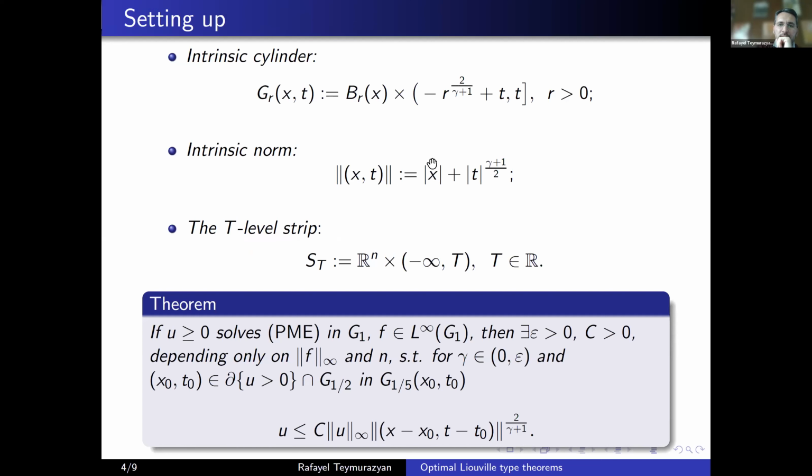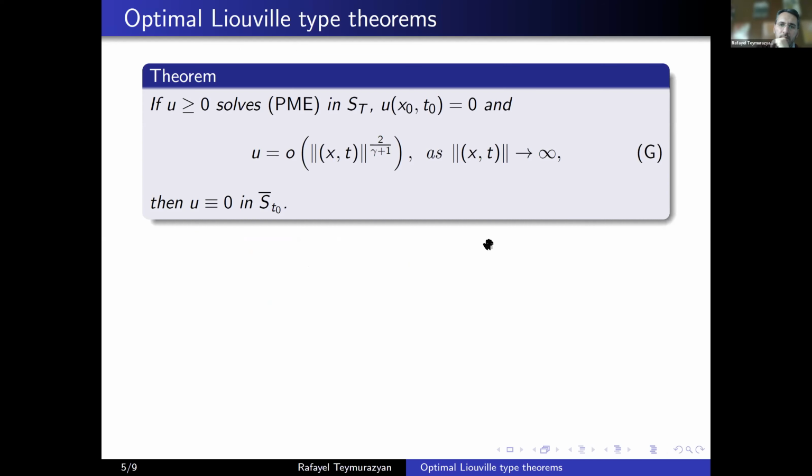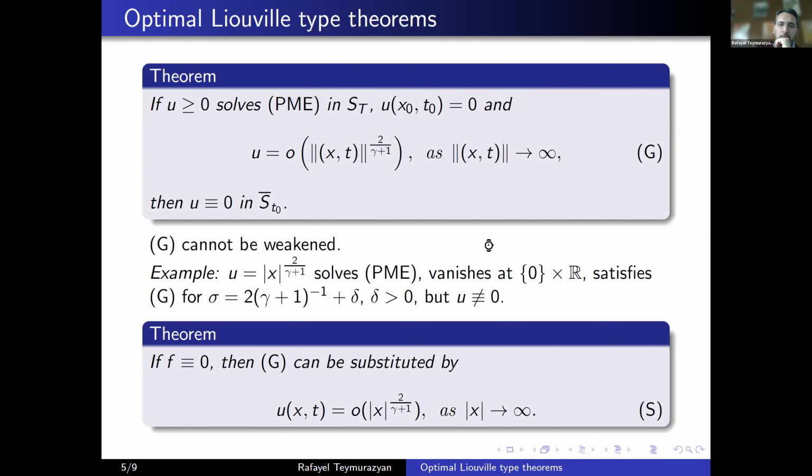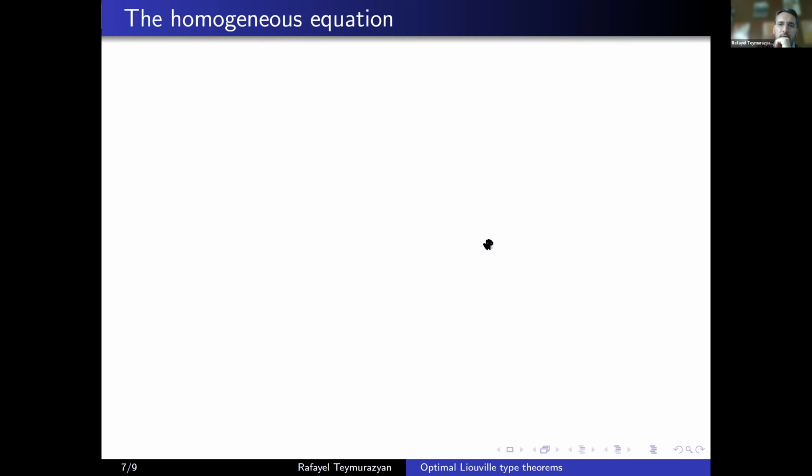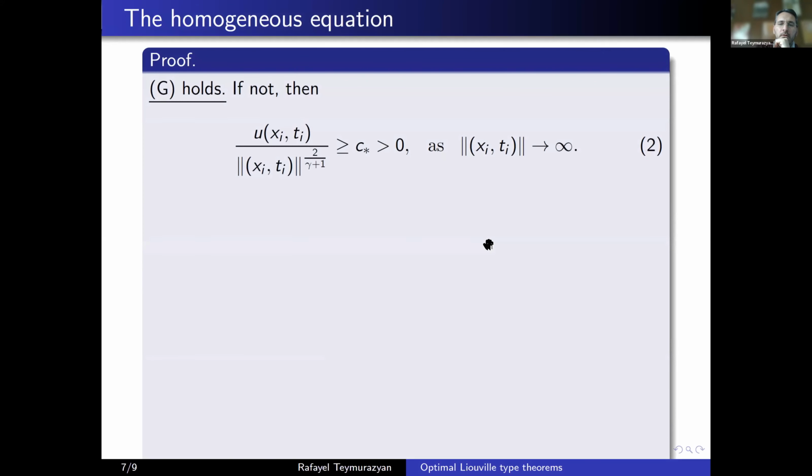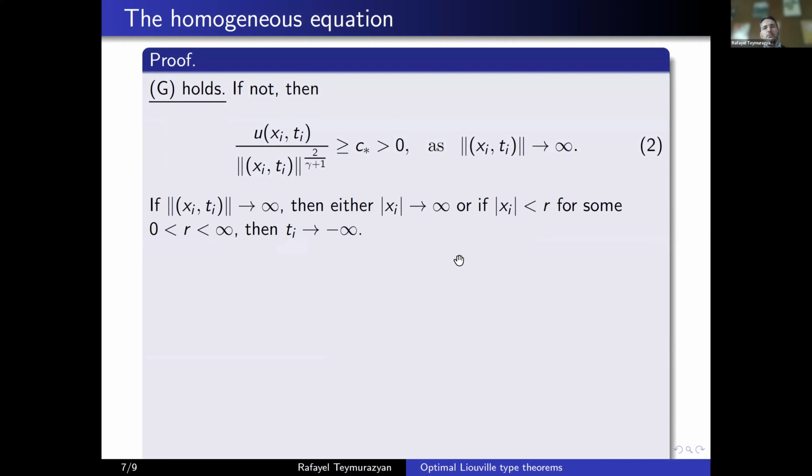So let's make cases with the first one. Either the module of X goes to infinity or it's bounded. Once this goes to infinity, then either the module of xi goes to infinity, or if it's bounded, then ti goes to minus infinity, because we are in the strip. There is no positive time. We are only looking at the ancient solutions, right?